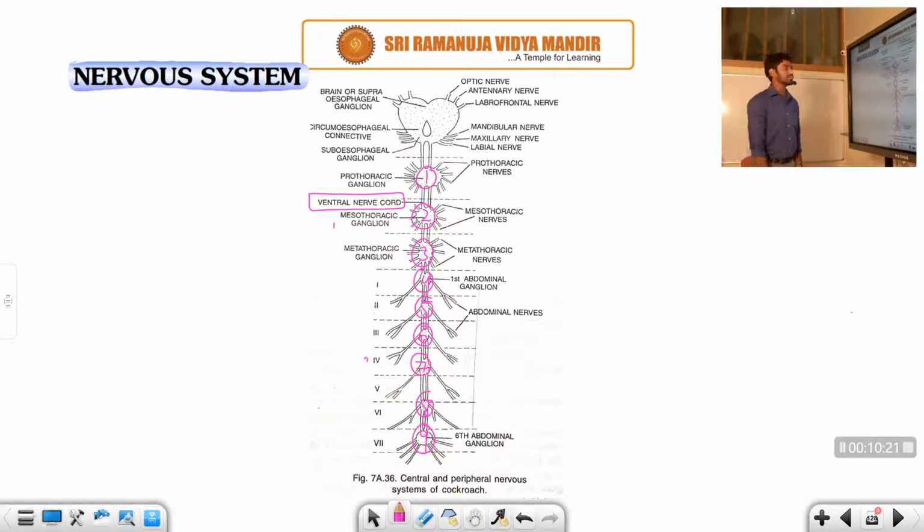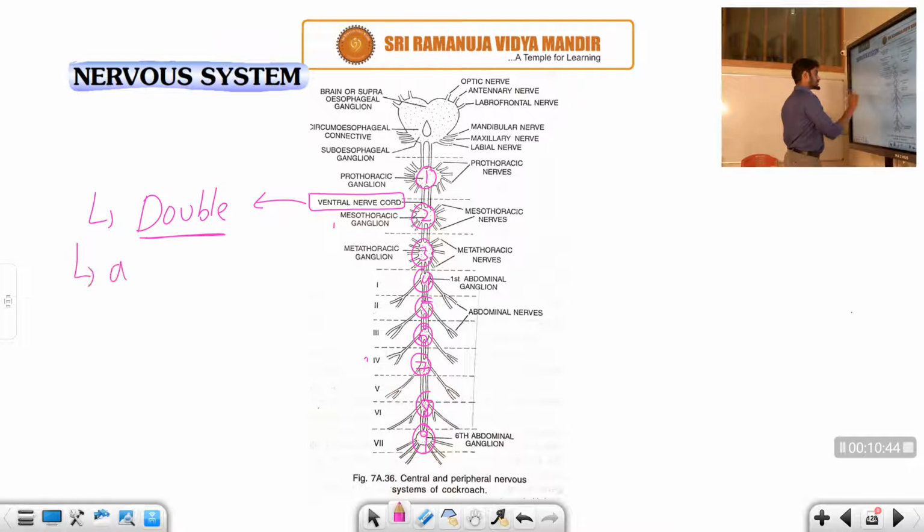So if you carefully observe, the ventral nerve cord is actually a double, right student? Generally it is located below and originates from the subesophageal ganglion. What about the information on the ventral nerve cord? It is arranged as a double, and it arises from the last part, called the subesophageal ganglion.